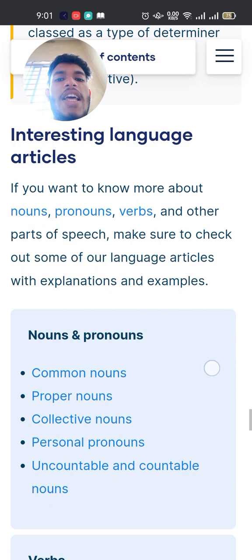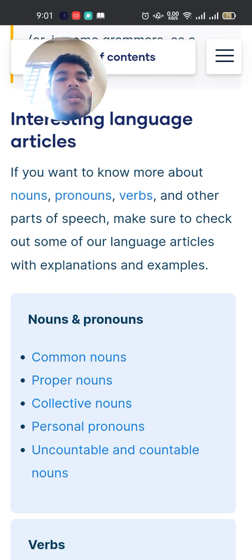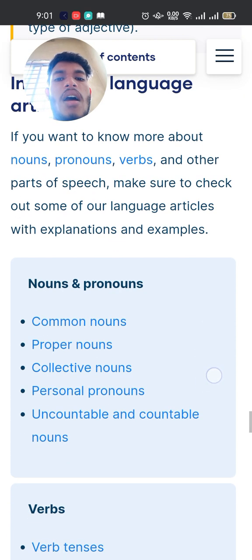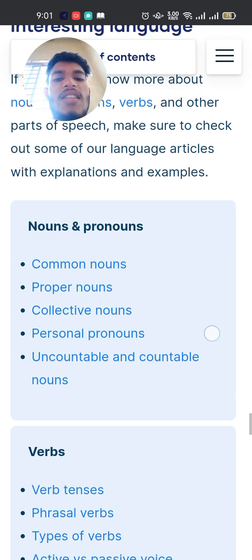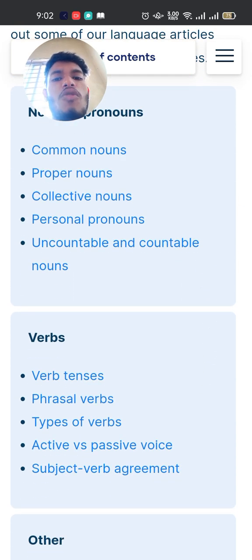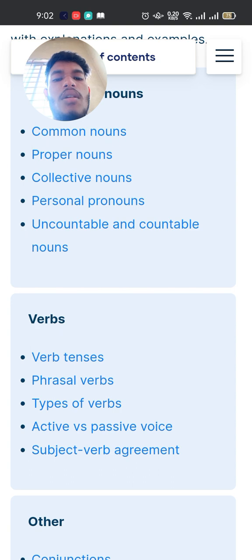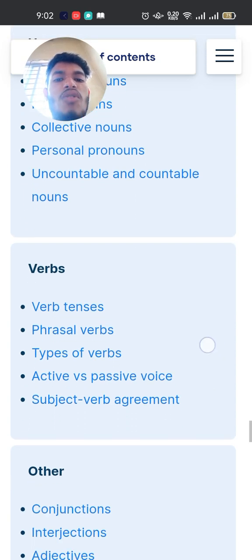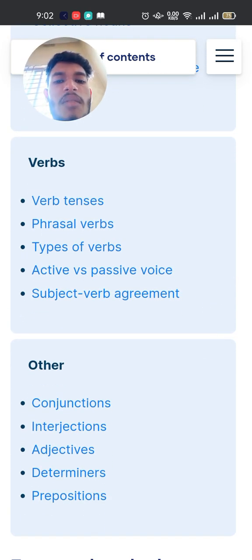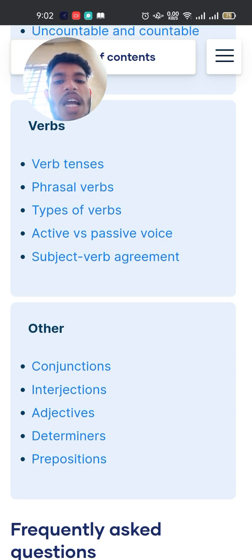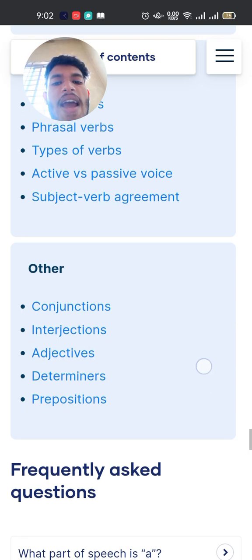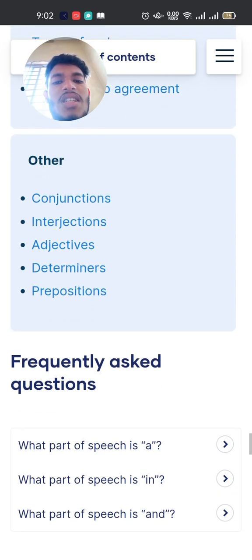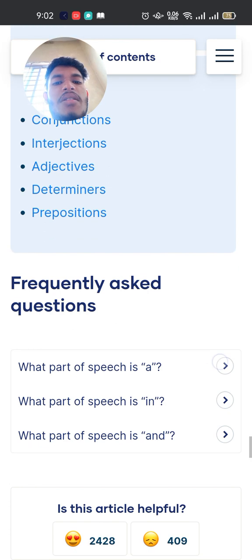Interesting language articles. If you want to know more about nouns, pronouns, verbs, and other parts of speech, make sure to check out some of our language articles with explanations and examples. Nouns: pronouns, common nouns, proper nouns, collective nouns, personal nouns, uncountable and countable nouns. Verbs: verb tenses, phrasal verbs, types of verbs, active and passive voice, subject-verb agreement. Others: conjunctions, interjections, adjectives, determiners, prepositions.